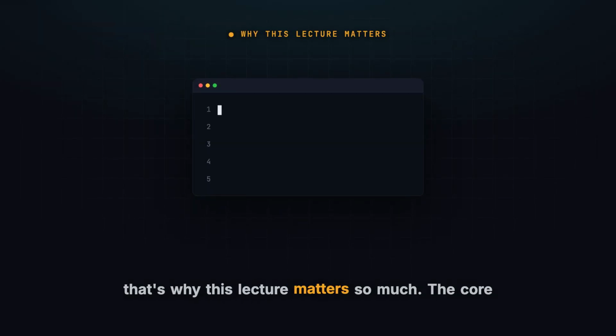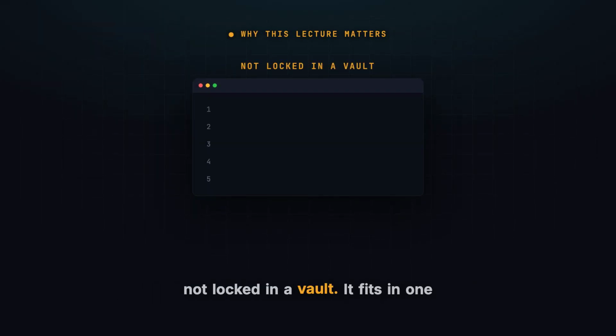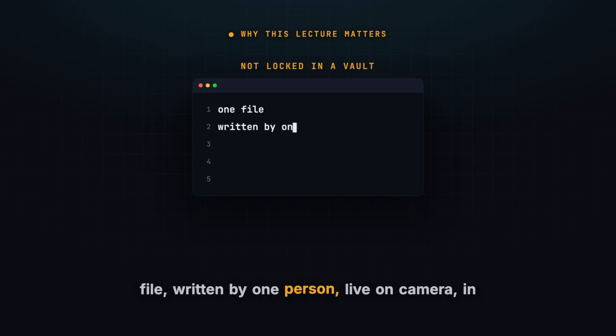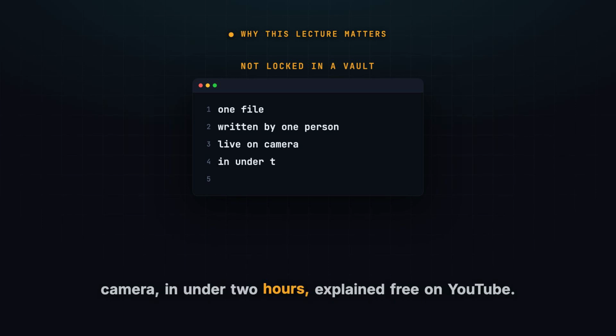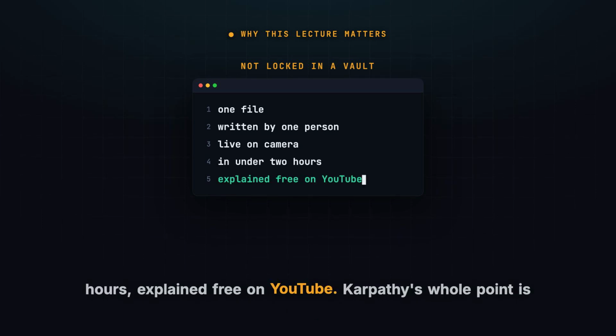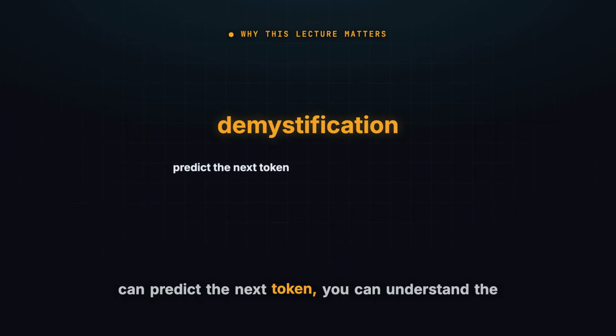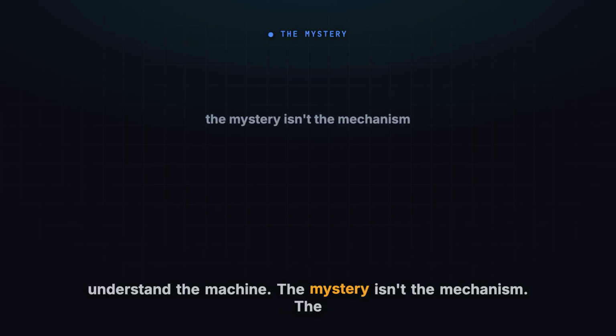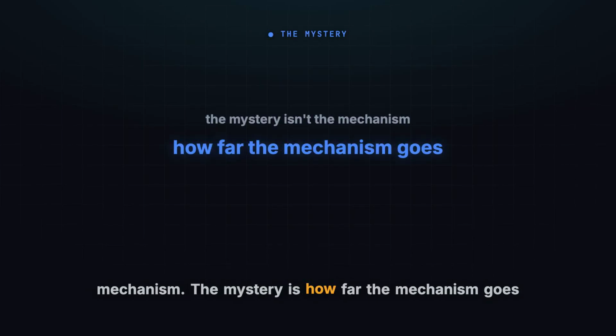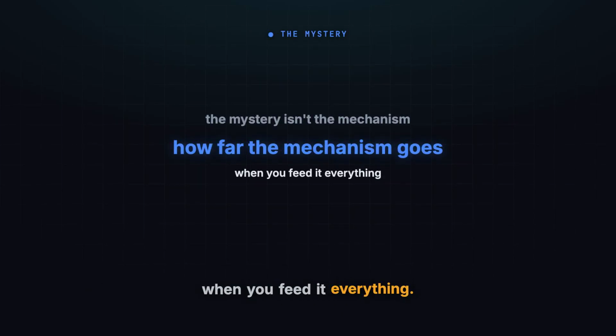And that's why this lecture matters so much. The core of the technology reshaping the world is not locked in a vault. It fits in one file, written by one person, live on camera, in under 2 hours, explained free on YouTube. Karpathy's whole point is demystification. If you can predict the next token, you can understand the machine. The mystery isn't the mechanism. The mystery is how far the mechanism goes when you feed it everything.